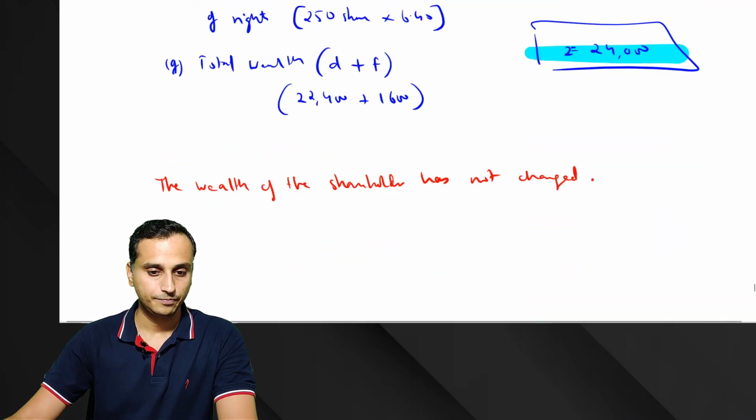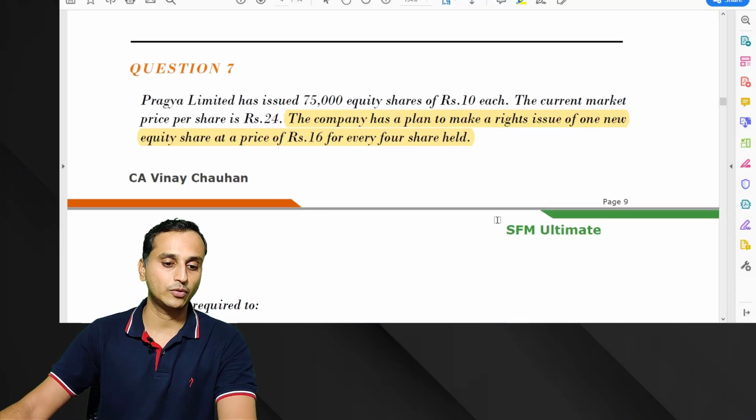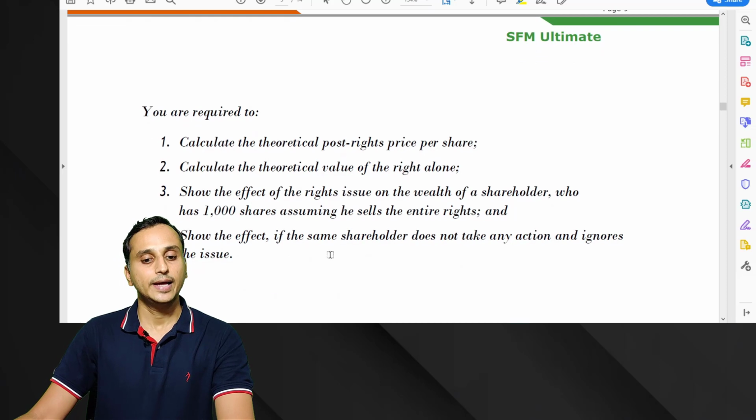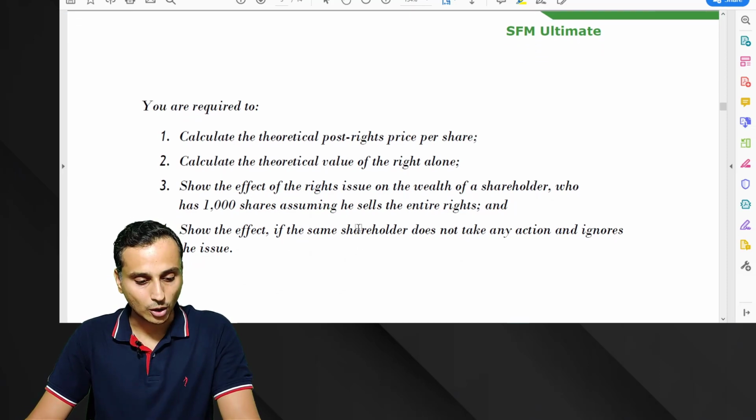Okay. Let's do the next subdivision. So fourth subdivision, what are they asking? Show the effect if the same shareholder does not take any action and ignores the issue. Now what will happen in this case? Yes.